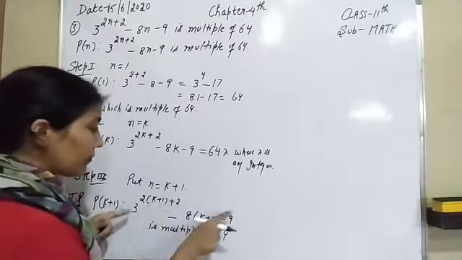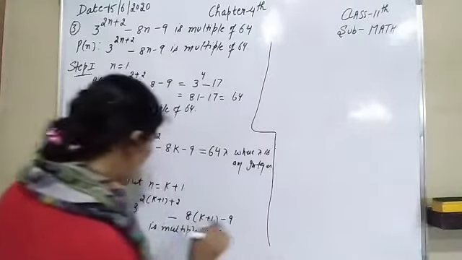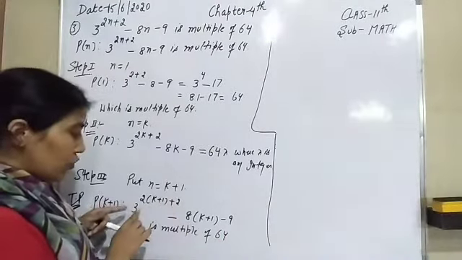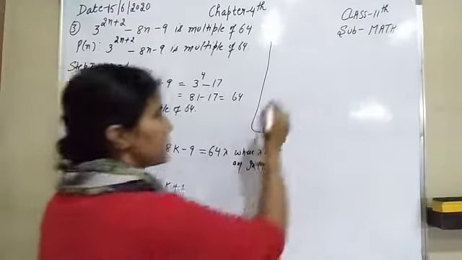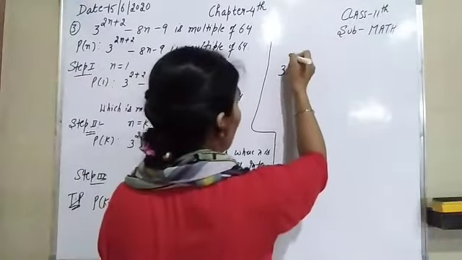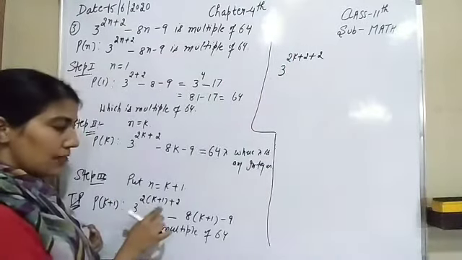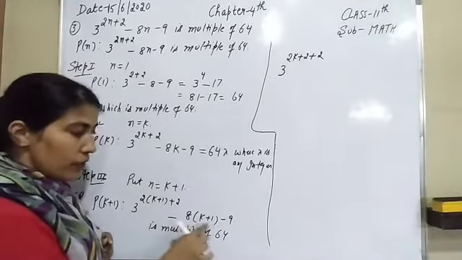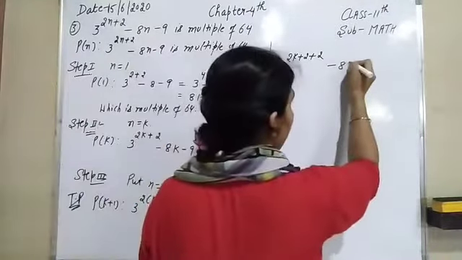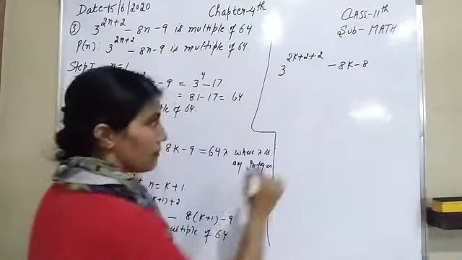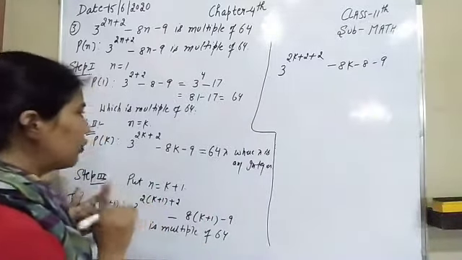So firstly, here is our statement, so I am going to write it here. Firstly, we will solve its power. So it becomes 3 raised to power 2k plus 2, and plus 2 is as it is. Similarly, do its multiplication. It becomes minus 8k minus 8, and here is minus of 9.